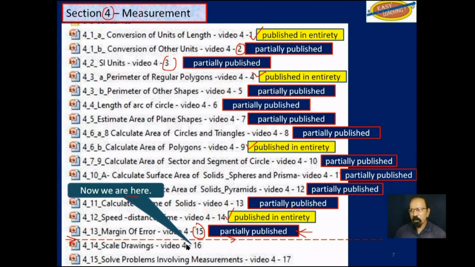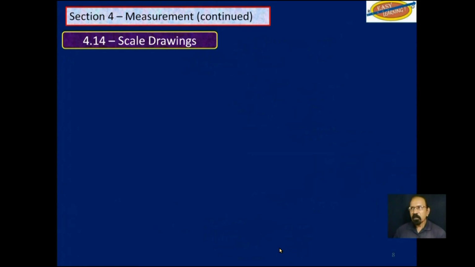We are here at objective 14, which deals with scale drawing, and it is actually video 16 in this section. This will only be partially published once it is finished. Scale drawing 4.14.